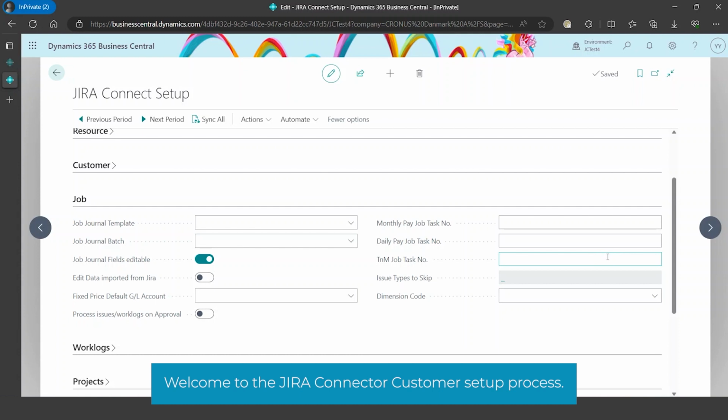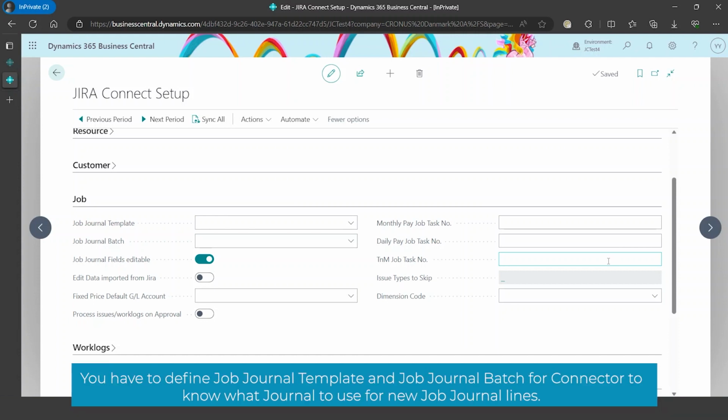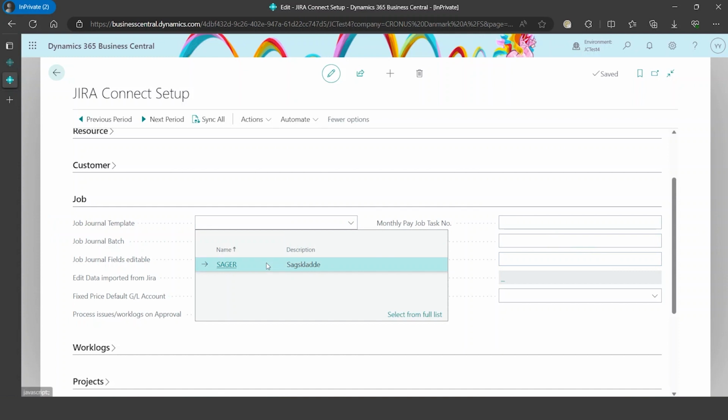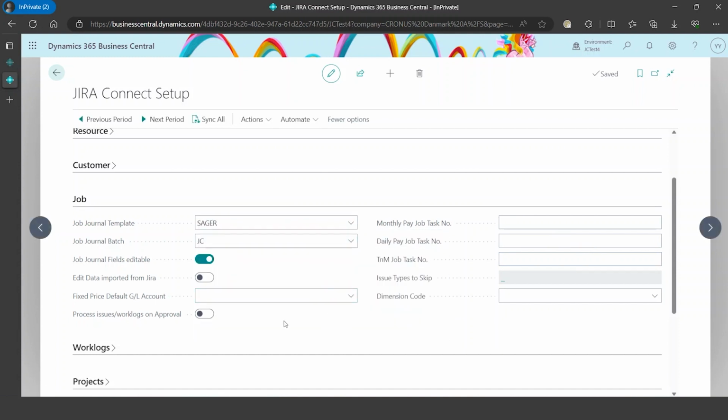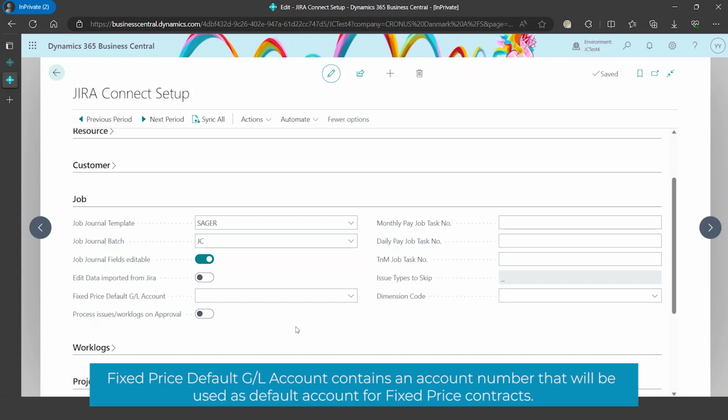Welcome to the Jira Connector job setup process. The result of worklog processing is job journal lines. We have to define job journal template and job journal batch for connector to know what journal to use for new job journal lines. Fixed price default GL account contains an account number that will be used as default account for fixed price contracts.